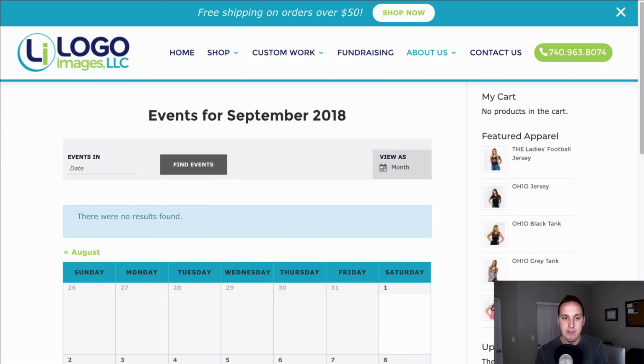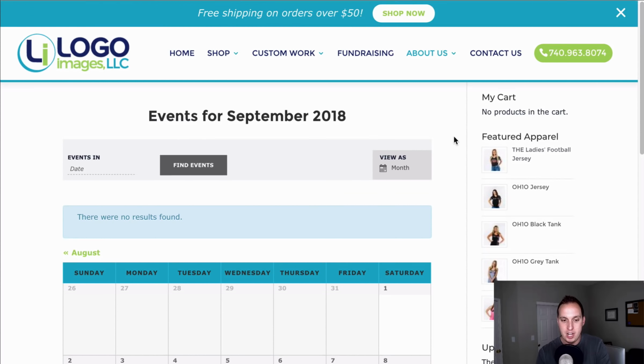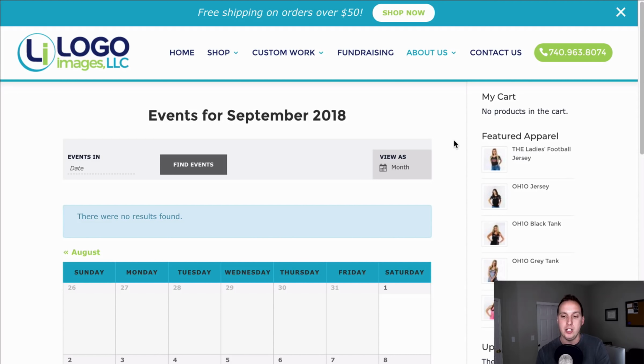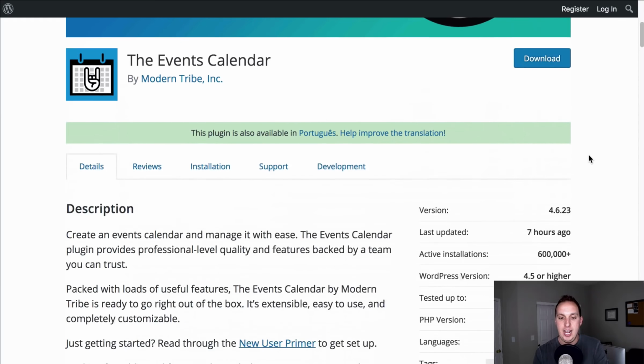So for example, I have it over here. This is the free version. Now this client doesn't have any events going on right now, but I love this plugin. It's super easy to use, very easy to set up. You can also filter the view between month and list if you have a lot of events, and then people can go in here and look at all the event details. You can add maps, you can add more details.